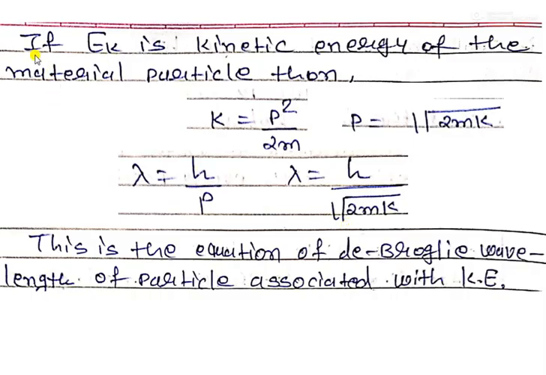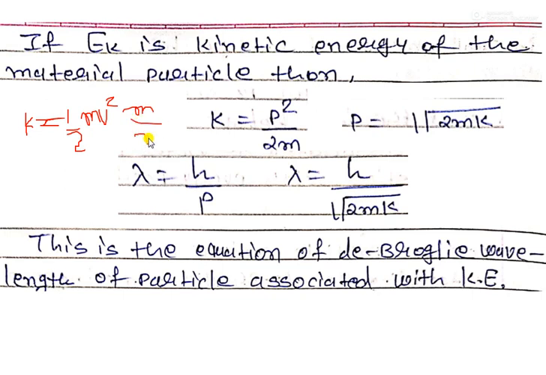Now, a different formulation of this equation: if we take the kinetic energy of a material particle, then we know that K is equal to p square upon 2m. How can we say that K is equal to p square upon 2m? If K is equal to half mv square, we divide and multiply with m.